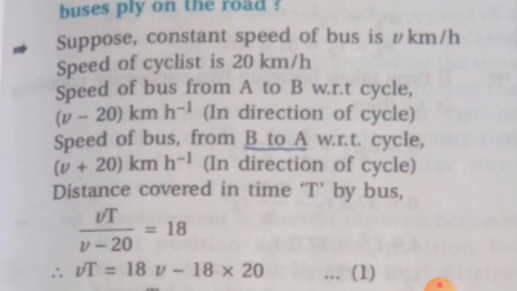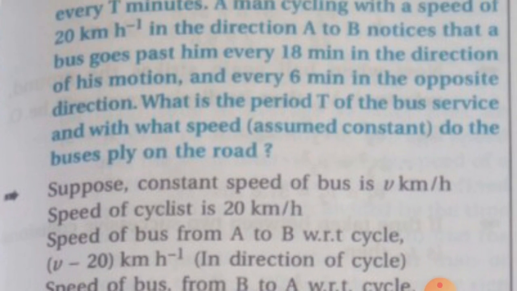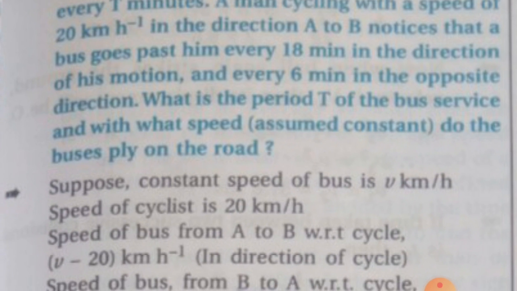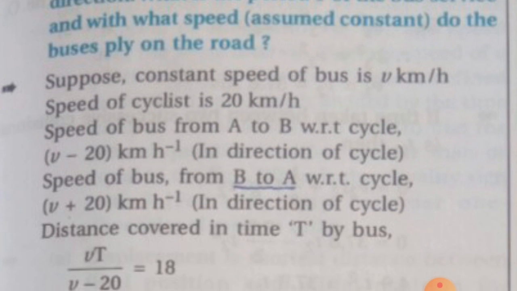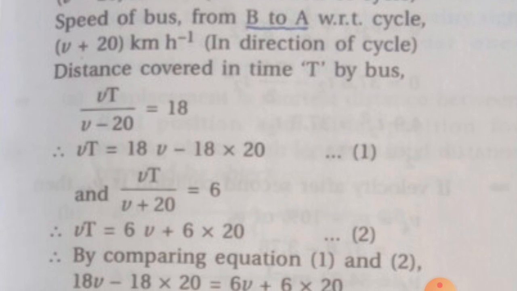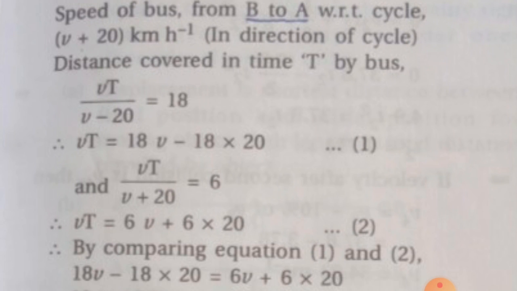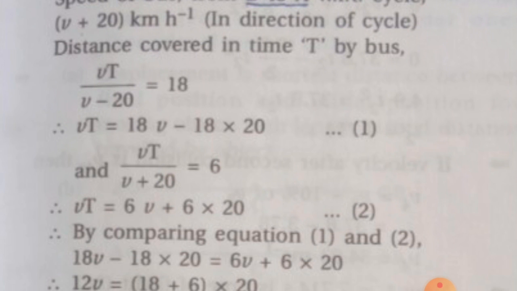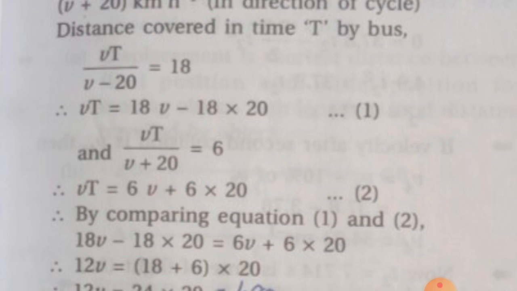Why 18? Because in the question, a bus passes him every 18 minutes in the direction from A to B. Therefore on cross multiplying we get vT equal to 18v minus 18 into 20. This is equation number 1. Similarly, vT upon v plus 20 equal to 6.